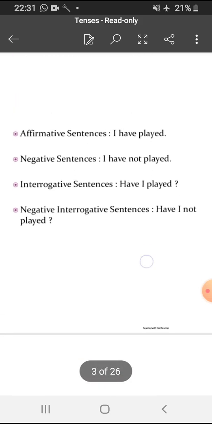If you talk about the negative sentence, interrogative sentence, and negative interrogative for present perfect tense, how will you write? I have played. I have not played. Have I played, with a question mark, and negative interrogative will be have I not played, with a question mark.